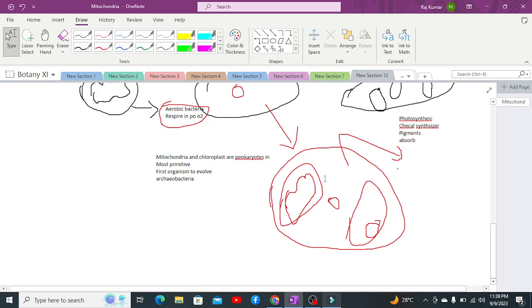Now, in order to substantiate this experiment, scientists took the eukaryotic cell and applied a chemical on the eukaryotic cell known as chloramphenicol. This is an antibiotic which is able to inhibit the protein synthesis of bacteria.